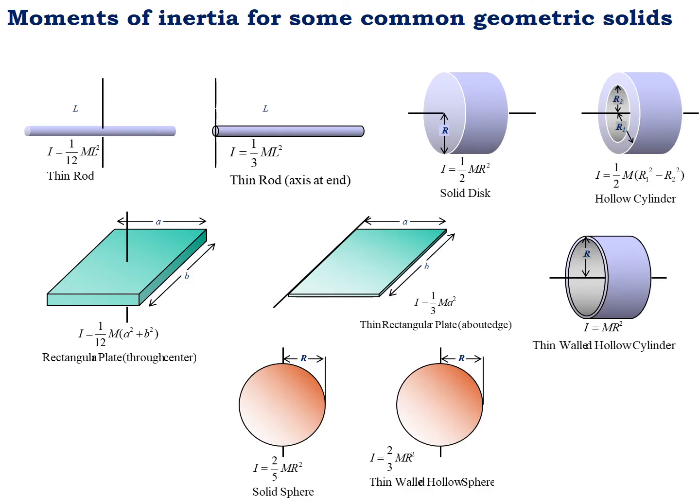Here are the moments of inertia for some common geometric solids. The first one is for the thin rod with the axis passing through the center. The second is also for the thin rod, but with the axis at the end. The third is for the solid disk. Similarly for the hollow cylinder, thin rectangular plate, thin wall hollow cylinder, solid sphere, and the thin wall hollow sphere. These are the most commonly used geometries, so you can take help from these already defined moments of inertia in solving problems.